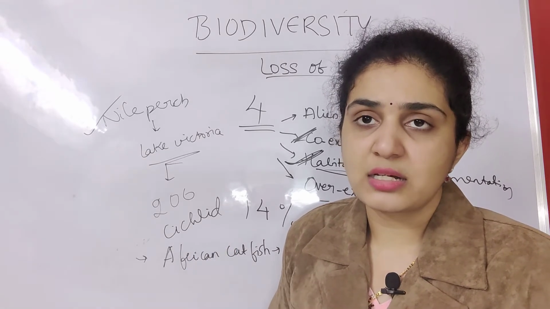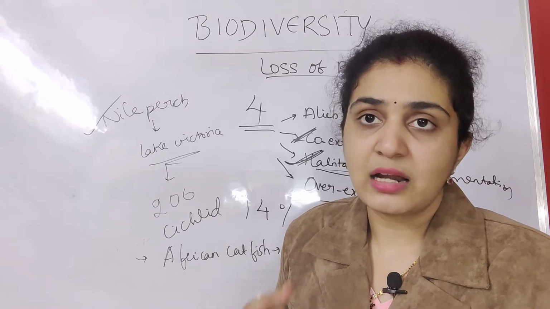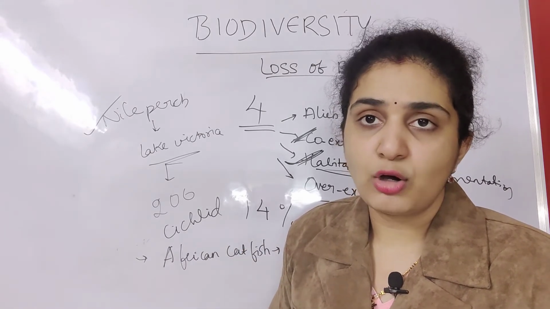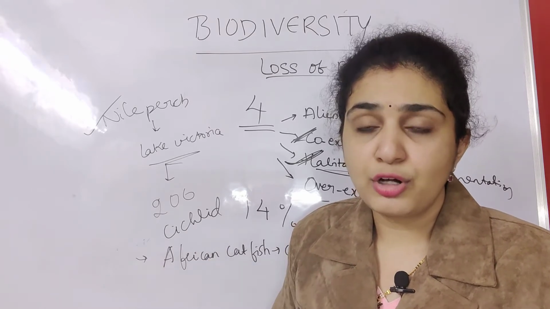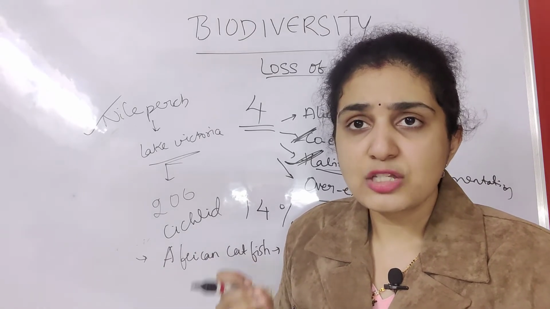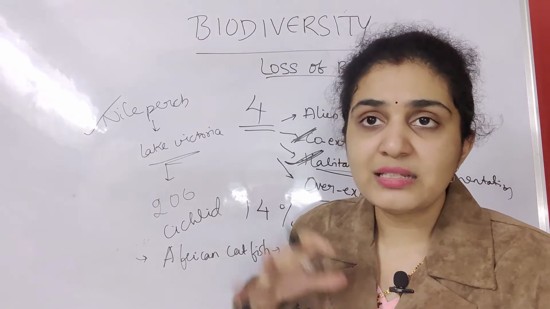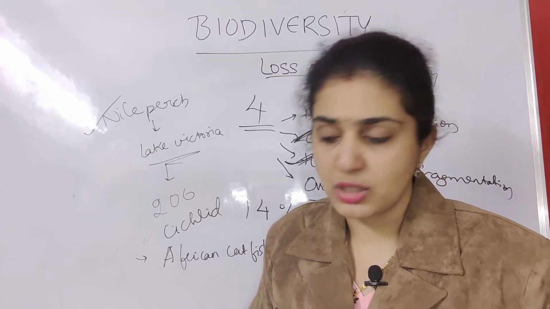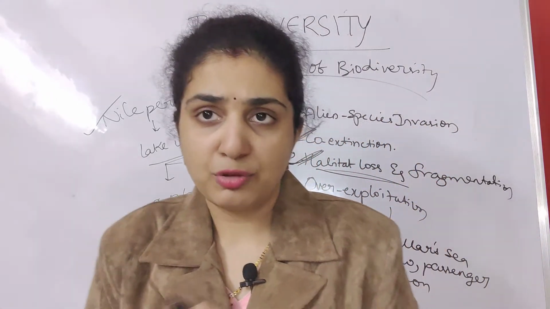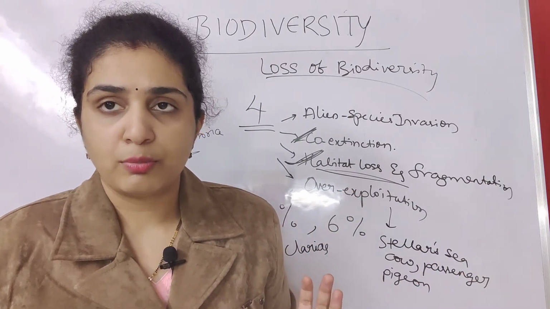Numerous fishes got extinct. Like that, numerous other seaweeds like lantana and ipomoea are present. When they were introduced into the lake, other small plant species also got extinct. So this is classified under the term alien species invasion. So don't get so confused. Loss of biodiversity is only an easy topic, first and foremost.